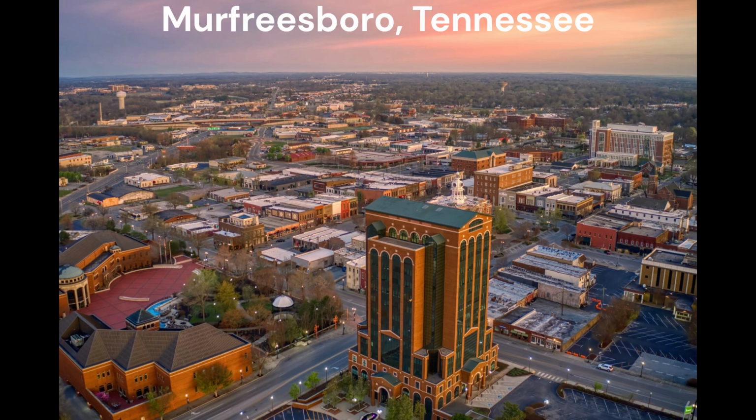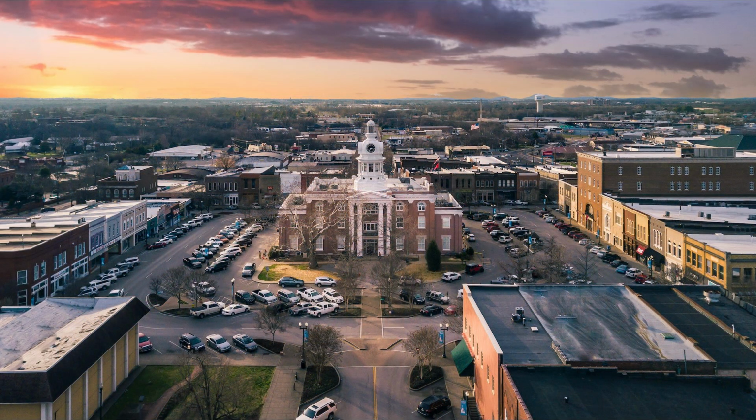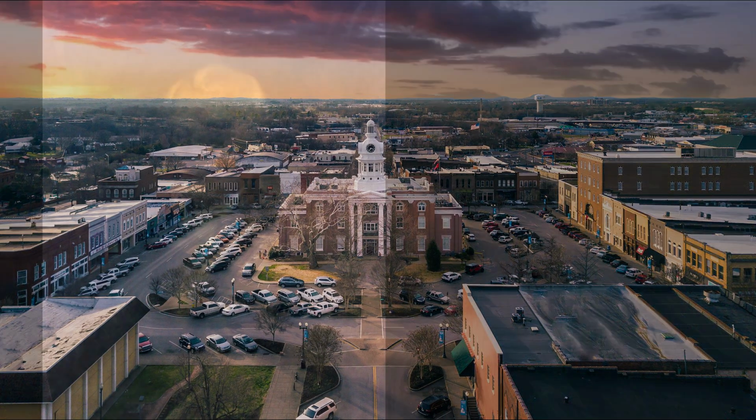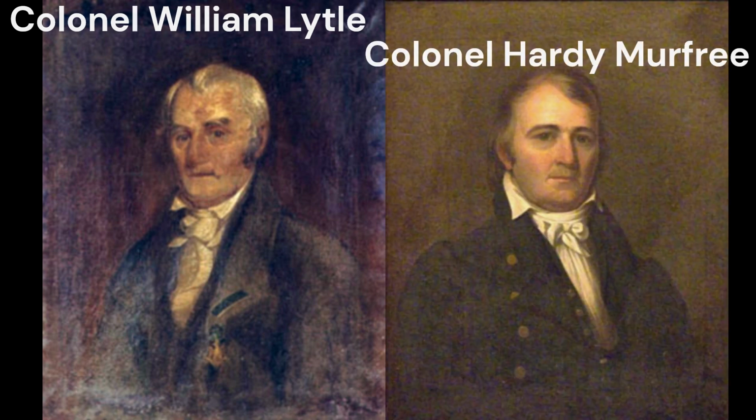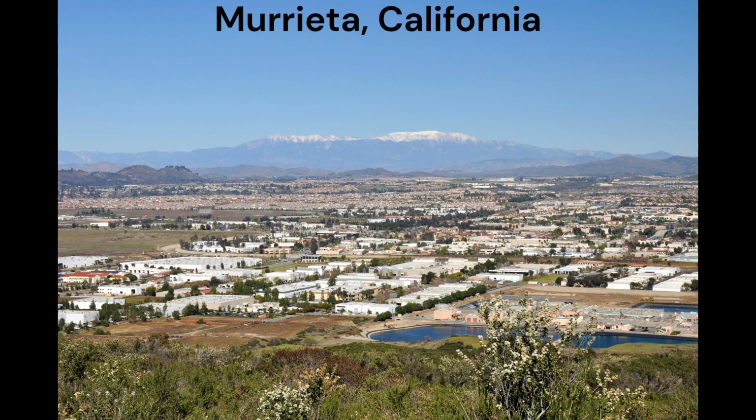When the area was first settled, it was originally called Cannonsburg. However, when the city was established in 1811, on land donated by the Revolutionary War veteran, Colonel William Lytle, the name was changed to Murfreesboro, in honor of one of Colonel Lytle's friends, Colonel Handy Murphy. Next we have Murrieta, California.